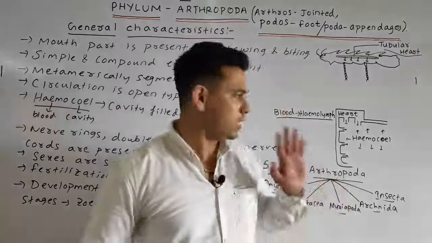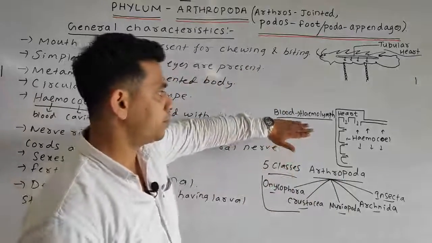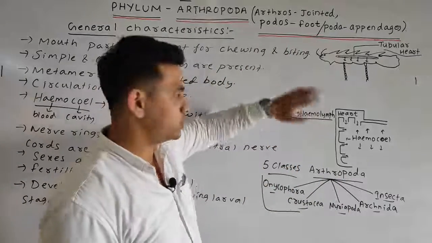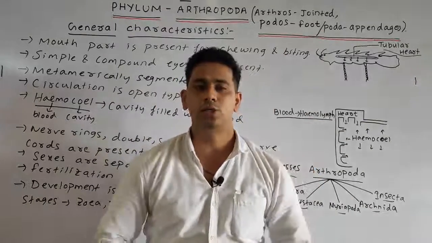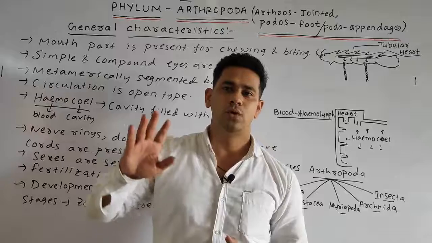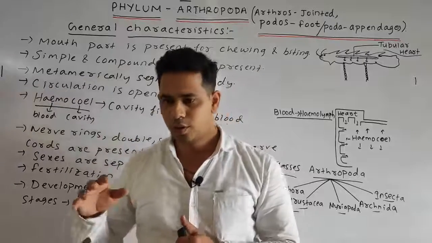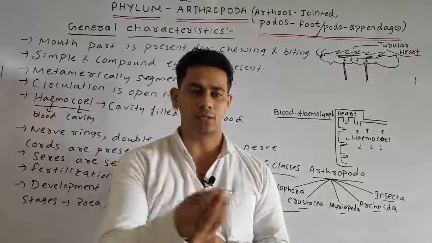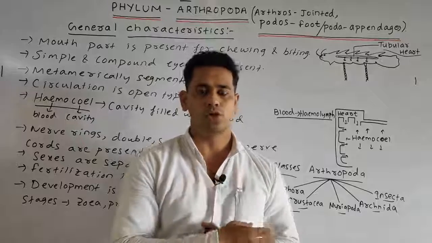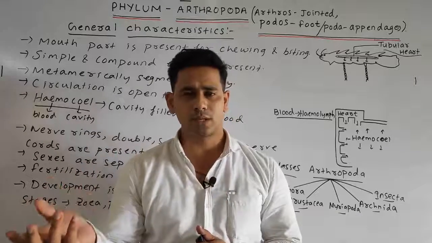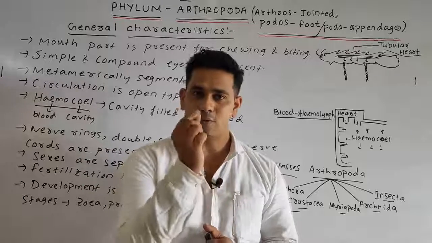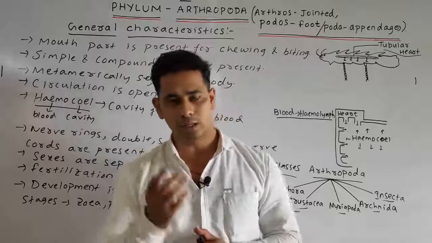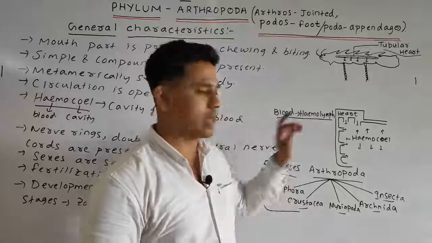And lastly, another important point: blood in arthropods is known as hemolymph, which is somewhat white in color. That is why, students, if you accidentally step on an arthropod, like a cockroach or a spider, you don't find red blood, you find a white fluid, the body fluid called hemolymph.